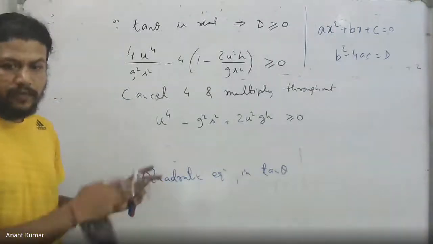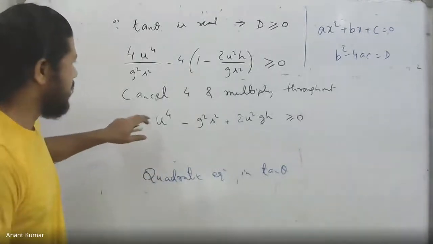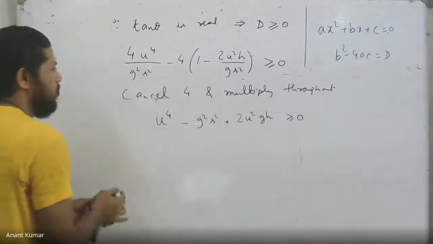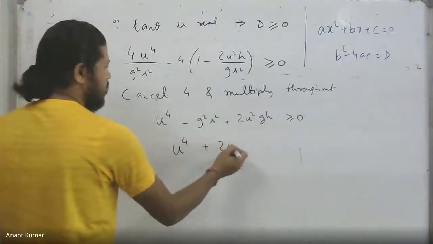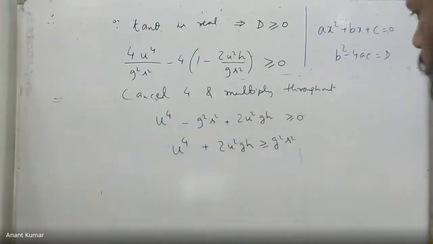Let me just see what we have. What I'm getting from here is u raised power 4 plus twice u square gh. Max equal to u root over of u square minus 2gh by g. Yeah, that's correct. The question is what theta is going to be attained.